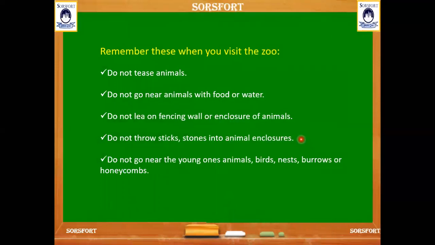And remember these things when you visit the zoo. Do not tease animals. Do not go near animals with food or water. Do not lean on the fence, wall, or enclosures of animals. And do not throw sticks or stones into the animal enclosures. Do not go near the young ones, animals, birds, nests, burrows, and honeycombs. Why? These animals get angry and may try to attack us, and we should not harm the small animals also.